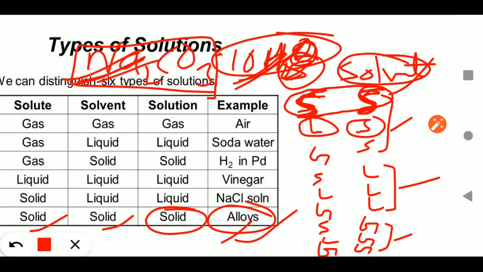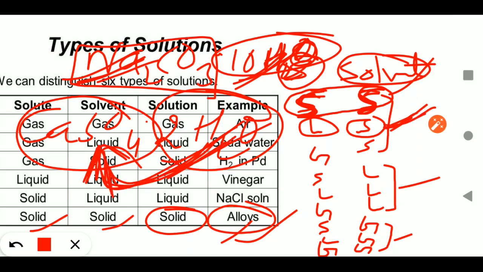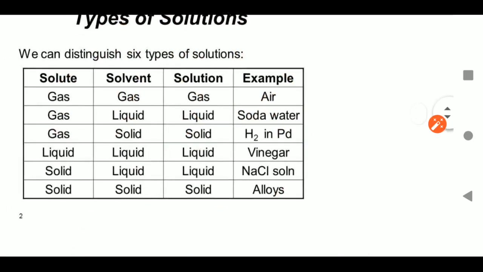Another example you can take is gypsum, CaSO4.2H2O. Here water again is considered the solute and the rest of the part is the solvent. So liquid in solid is an example of a solid solution, again a solid solution. The example is a hydrated salt. Now third, we will talk one by one; liquid in solid we have already discussed.